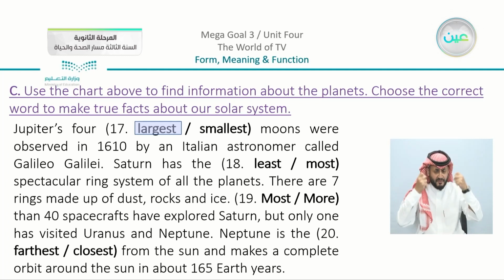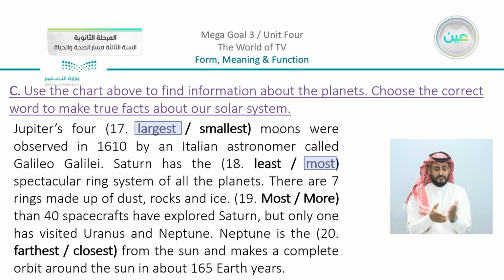We have here Galileo. Saturn has the least or most spectacular ring system? We can see that it has the most spectacular ring system of all the planets. There are 7 rings made up of dust, rocks, and ice. More than 40 spacecraft have explored Saturn, but only one has visited Uranus and Neptune.